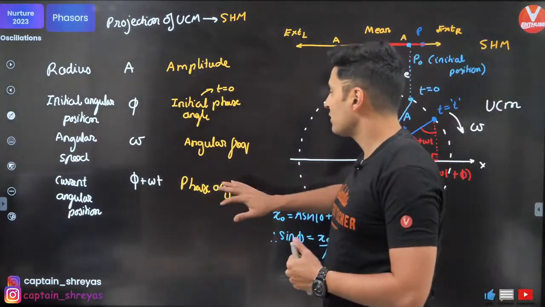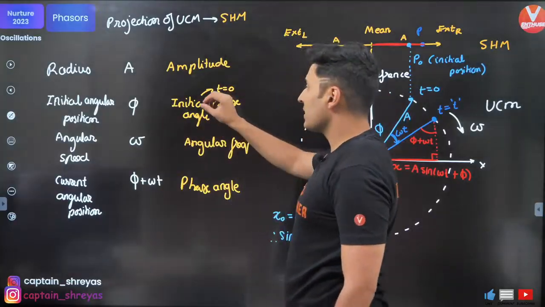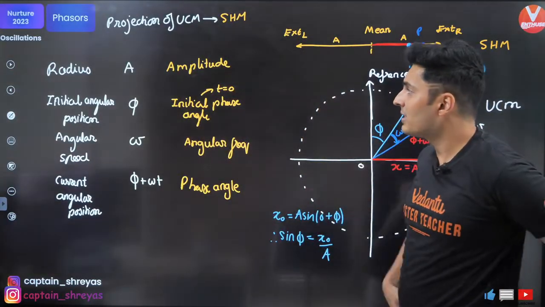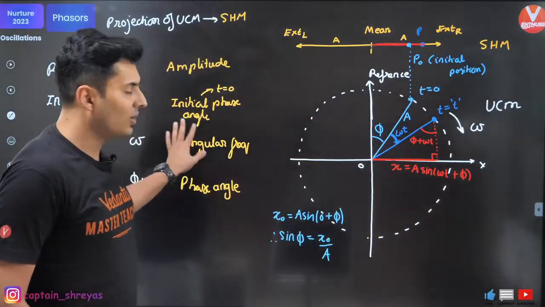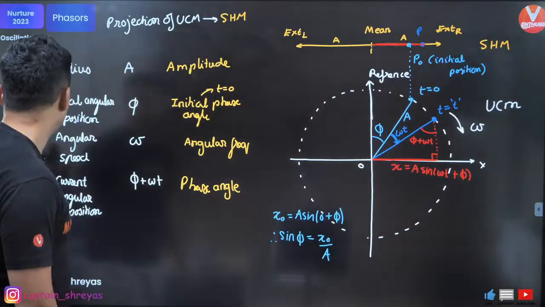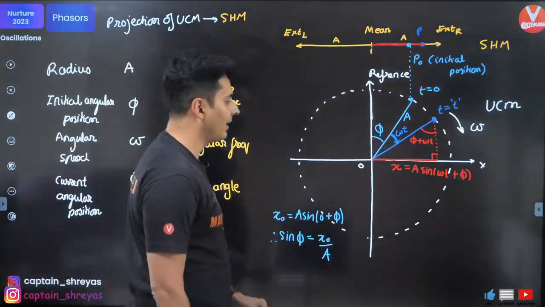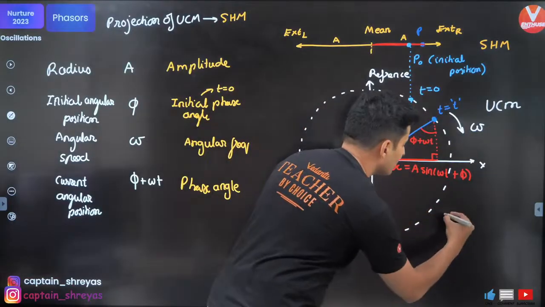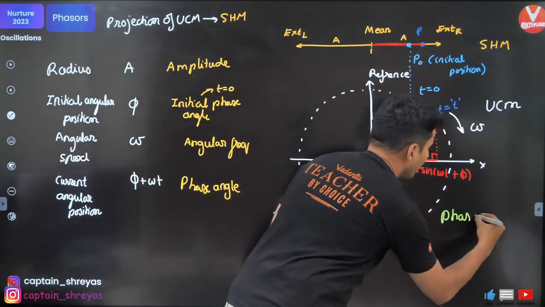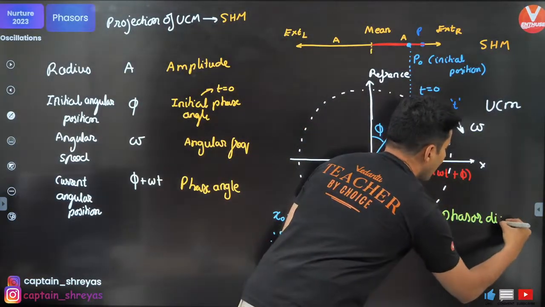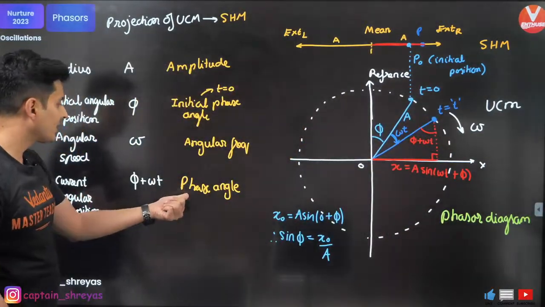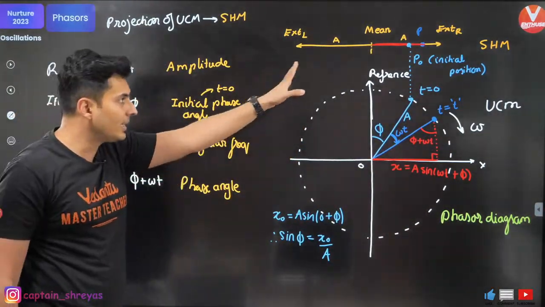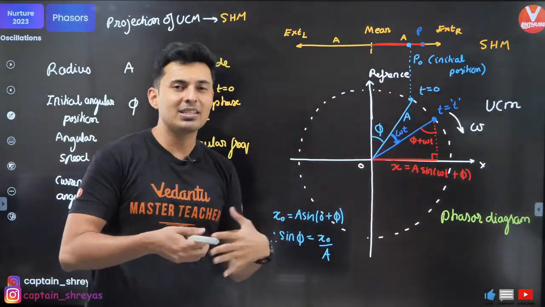Okay, this is phase angle, phase constant or initial phase angle, angular frequency, and all of that. Now, this diagram that you are seeing is called your phasor diagram. This whole diagram for the uniform circular motion is called the phasor diagram, because we are talking a lot about phase, initial phase. It tells you where it is. Phase means where.